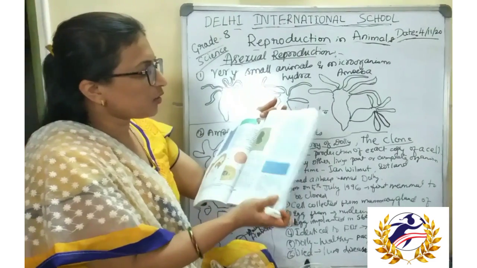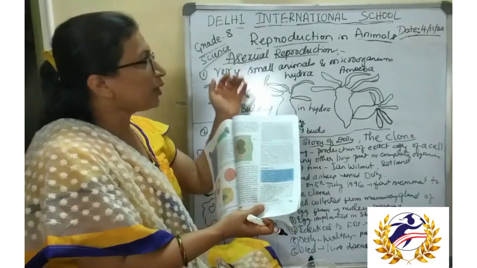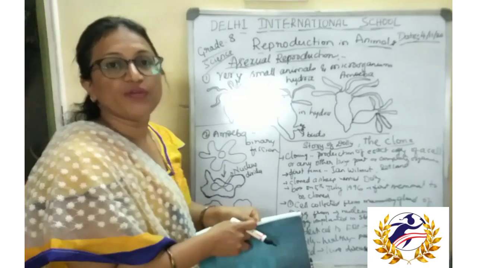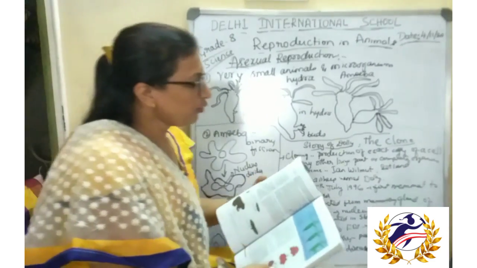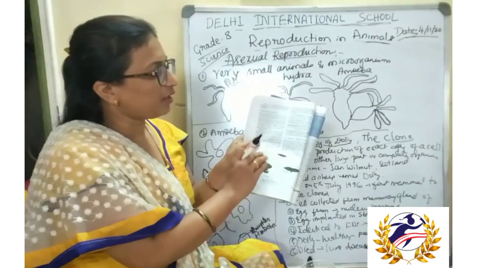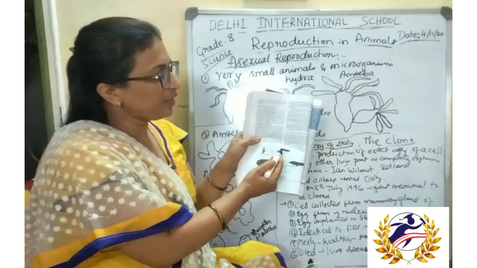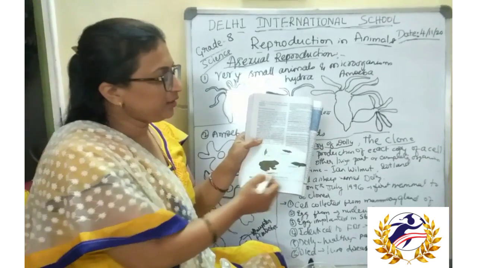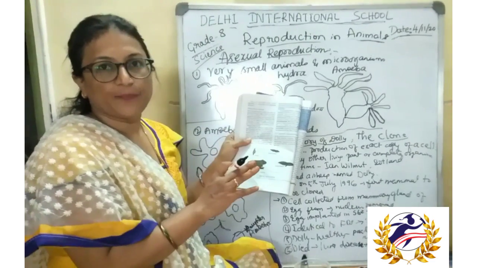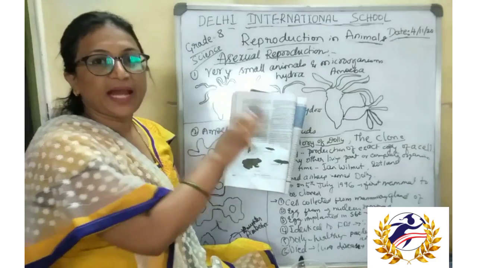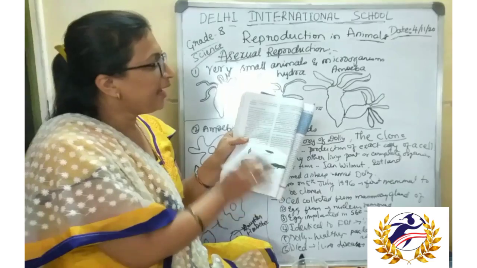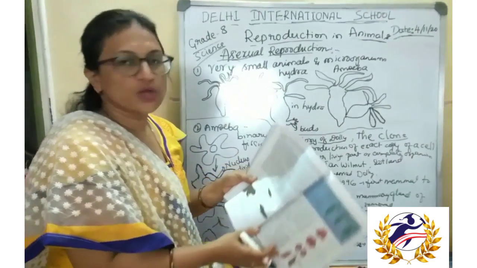Okay, so these are all the facts we have learned about reproduction in human beings. Then about viviparous and oviparous animals also we have studied. Along with that, metamorphosis is the drastic change which takes place from the young one to the adult stage. It usually takes place in silkworms, from the caterpillar stage to the butterfly stage, and also the tadpole to the frog. Like this, we have discussed everything about sexual reproduction.